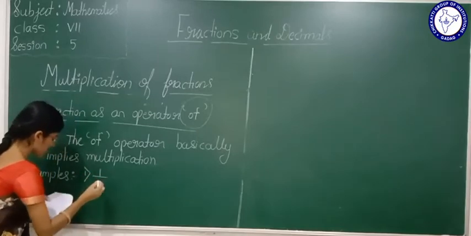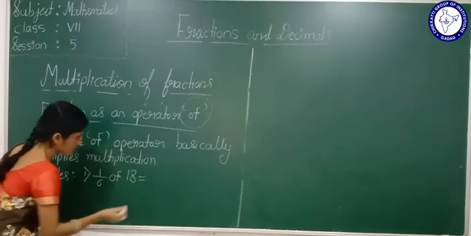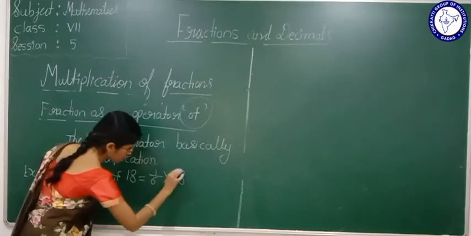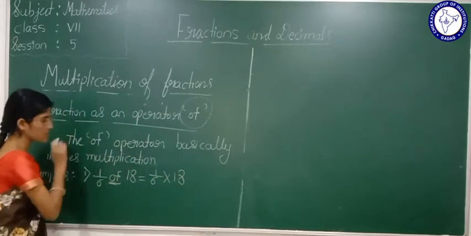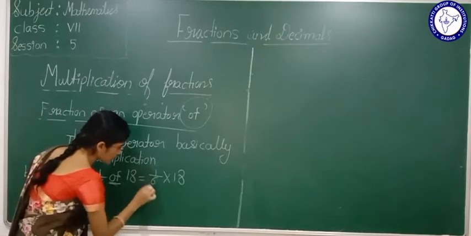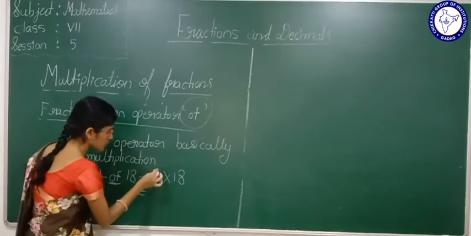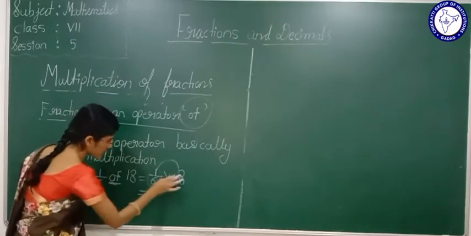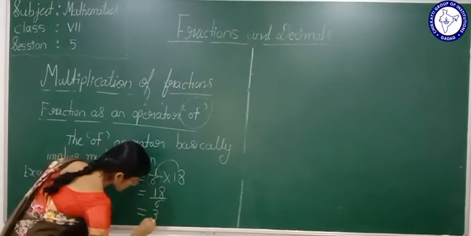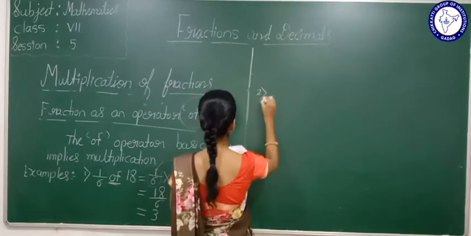1 by 6 of 18. What is 1 by 6 of 18? That is 1 by 6 multiplied by 18. I told that "of" is going to represent the symbol of multiplication. Here is how to multiply a fraction with a whole number: multiply the numerator of the fraction with the whole number. That is 1 eights are 18. 18 by 6 is what, students? It is 3.